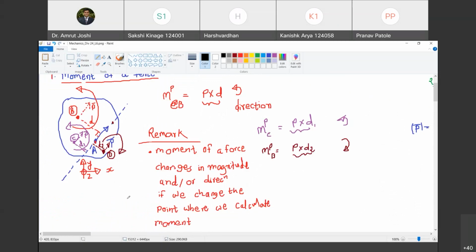Look, moment of a force did change either in direction or in magnitude or in both when you change the point where you are calculating the moment. Happy? Yes. If you consider moment of a force, along the line of action of force, the moment was zero, and therefore those points which were along the line of action of force on the body experienced pure translation. Are you with me? Yes, sir. All other points which are off the line of action of force did experience translation as well as rotation. Do you agree with me?